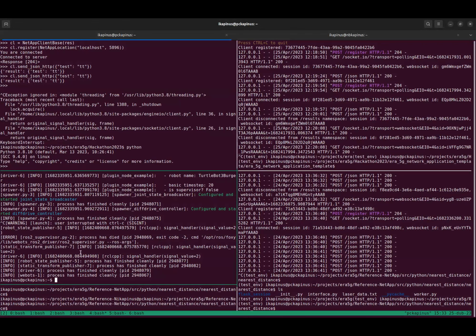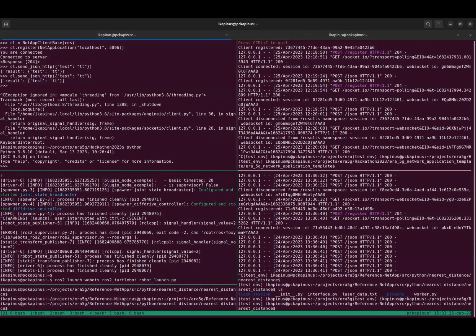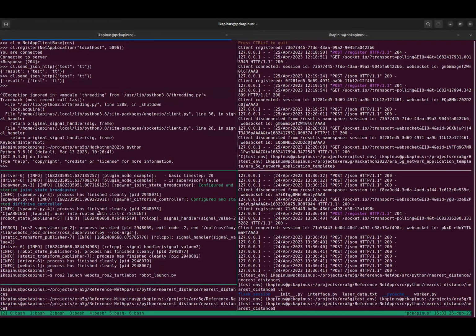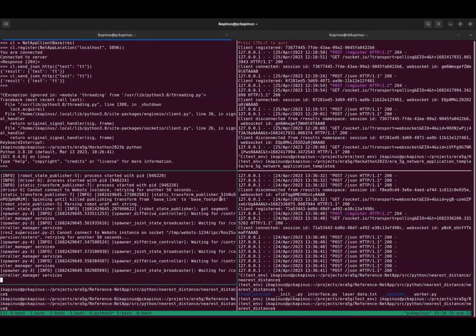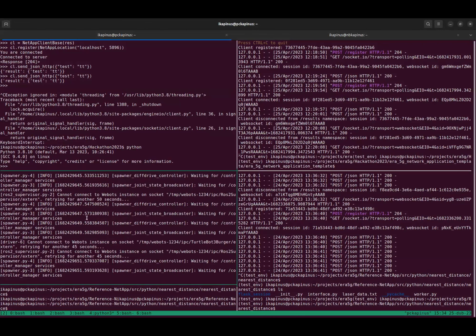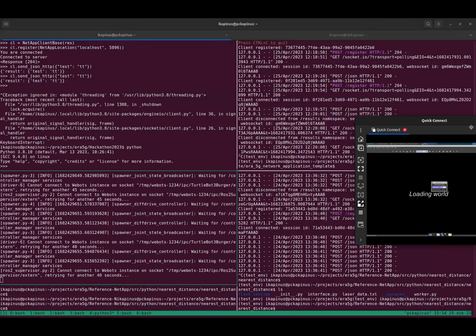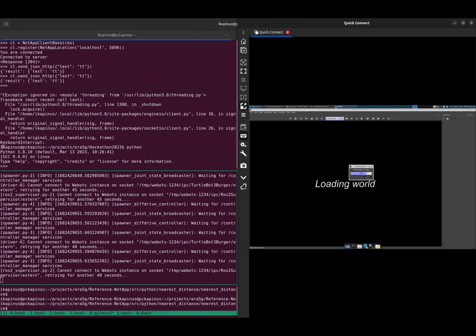So for tomorrow's task, we will use the simulation of the TurtleBot, which we were preparing in the morning session. So I will run it now. As you can see, it's running now.